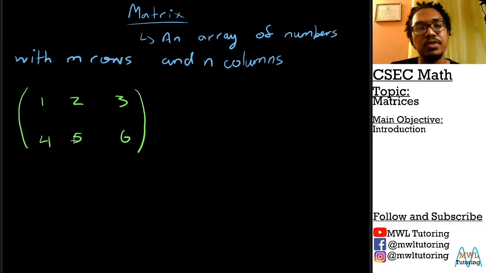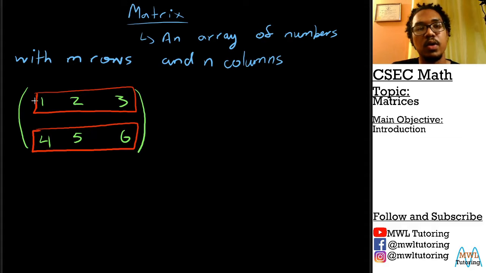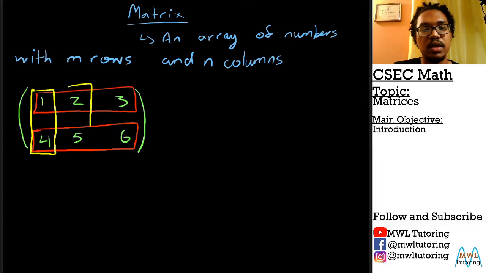I'll highlight it for you. In this matrix, here's one row that I'm doing in red, and here's a second row down below. Now here's one column in yellow, here's a second column, and here's a third column.